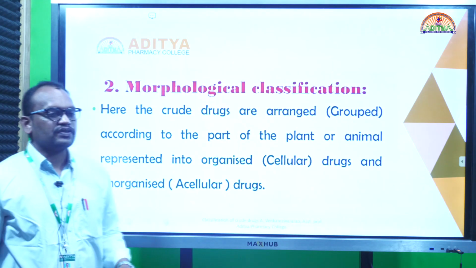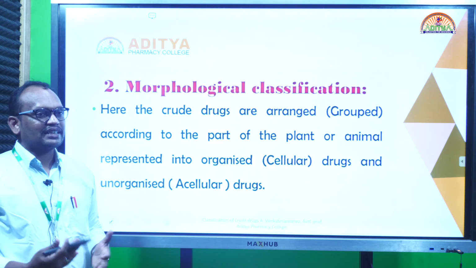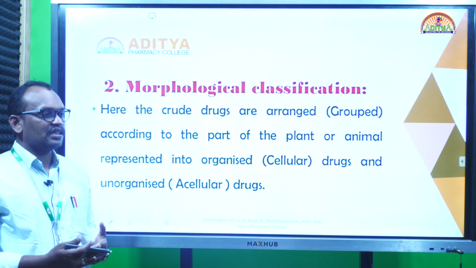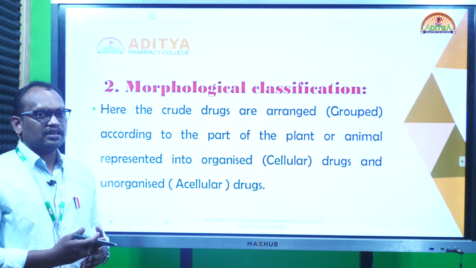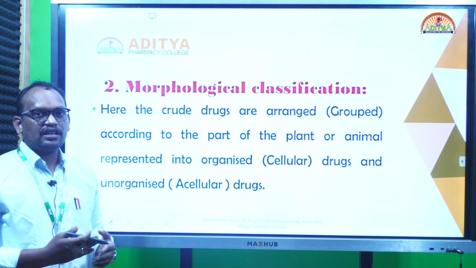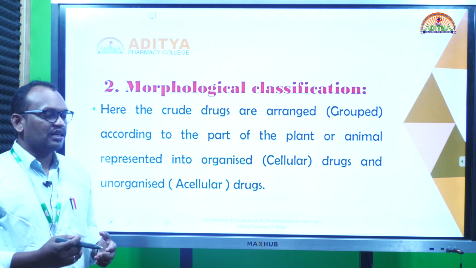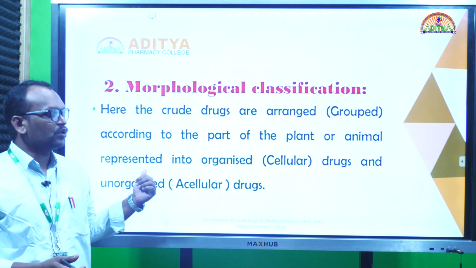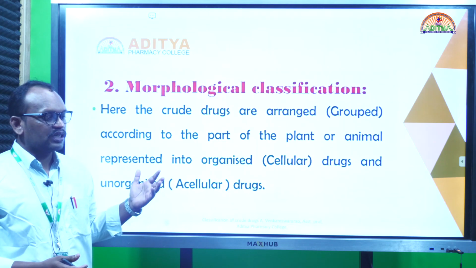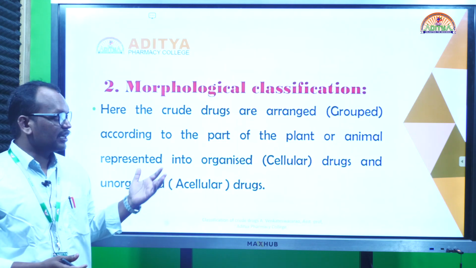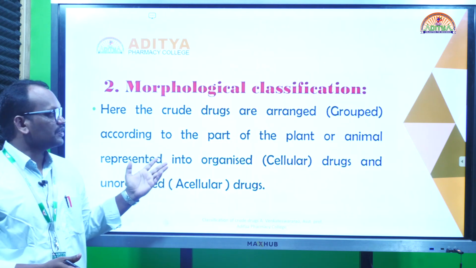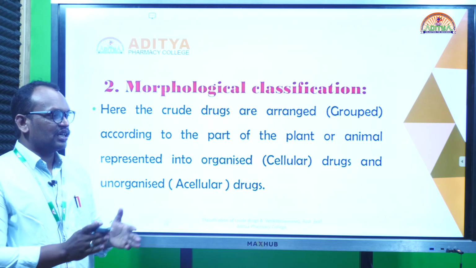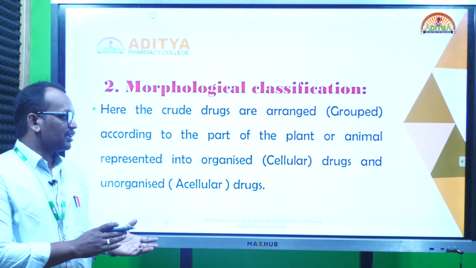Next, morphological classification. Morphology means the external features of the drug. The crude drug is either an organized drug or an unorganized drug. If it is organized, it has a cellular structure, meaning it has cells, like a bark, stem, leaf or root. We know this by using the morphological characters. Suppose we don't know the chemical nature or chemical property of the drug; at that time we can use this morphological classification. We can classify the drugs based on their morphological features: whether it is an organized or unorganized drug, a plant drug or animal drug, a marine drug or a terrestrial drug.